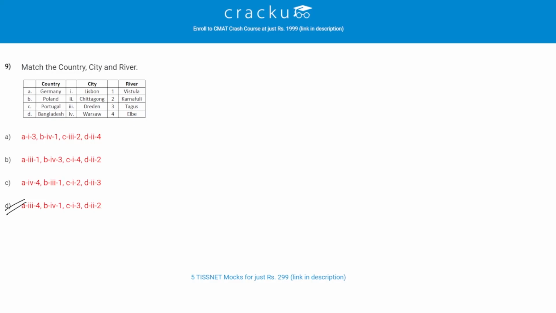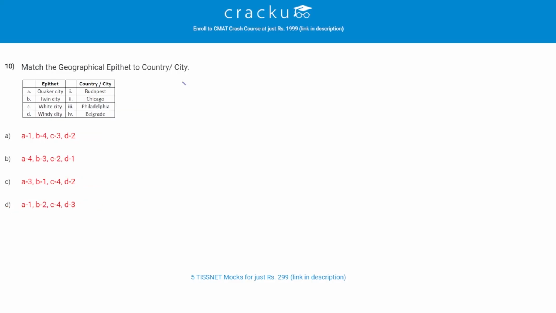Let's check the next question. Match the geographical epithet to country and city. The correct answer is C. That is Quaker City, Philadelphia. Then twin city is Budapest. White city is Belgrade. And windy city is Chicago.